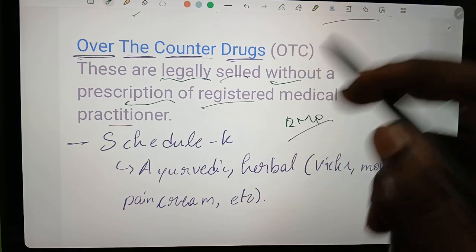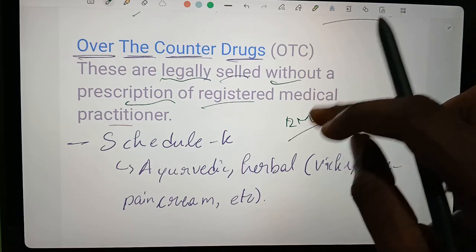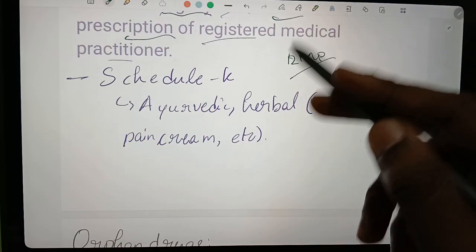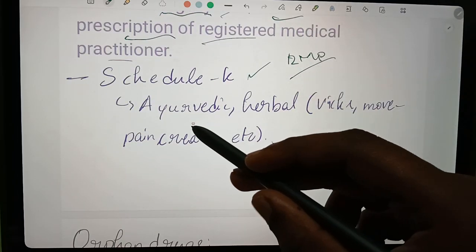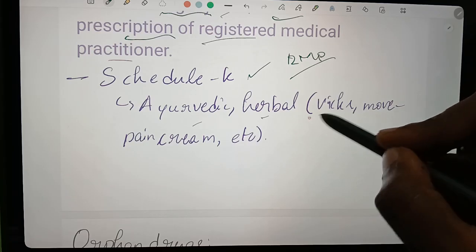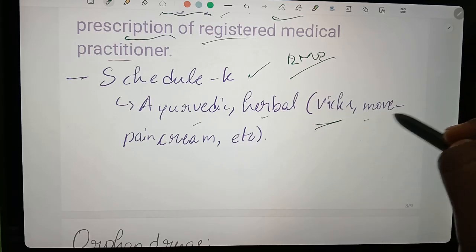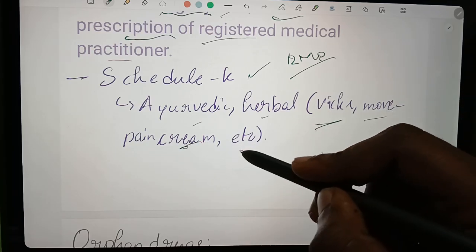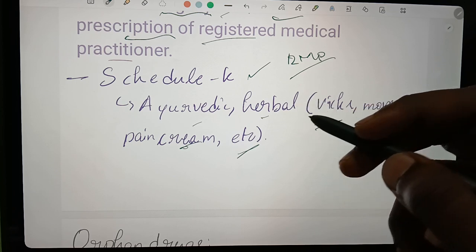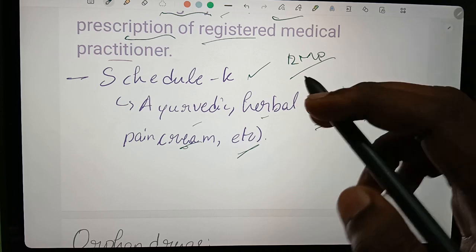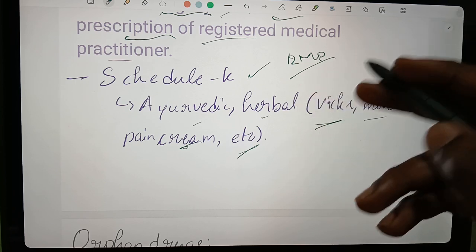Those are called over-the-counter drugs or non-prescription drugs. For example, these come under Schedule K, Ayurvedic herbal products, for example, Vicks, Moov pain cream, etc., like paracetamol.